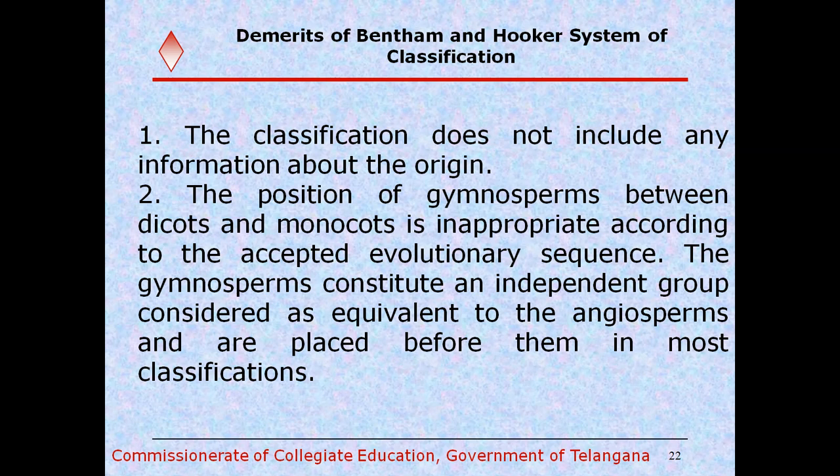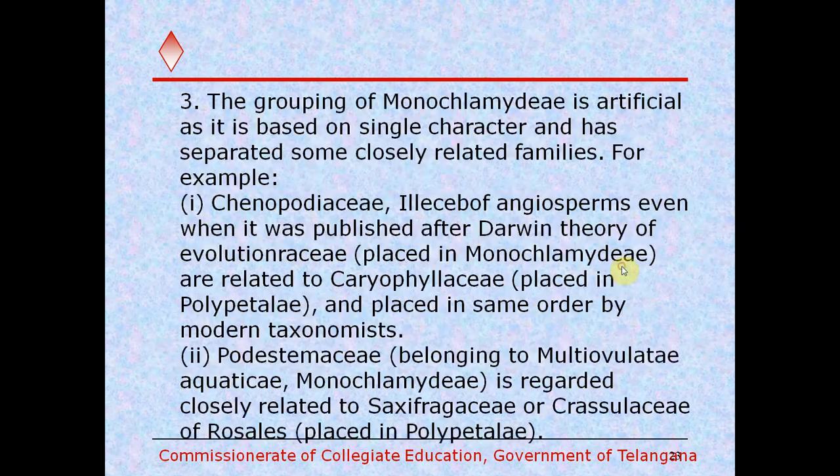So that is inappropriate. The gymnosperms constitute an independent group considered as equivalent to the angiosperms and are placed before them in most of the classification. So this is one of the more demerits of the Bentham and Hooker's classification.